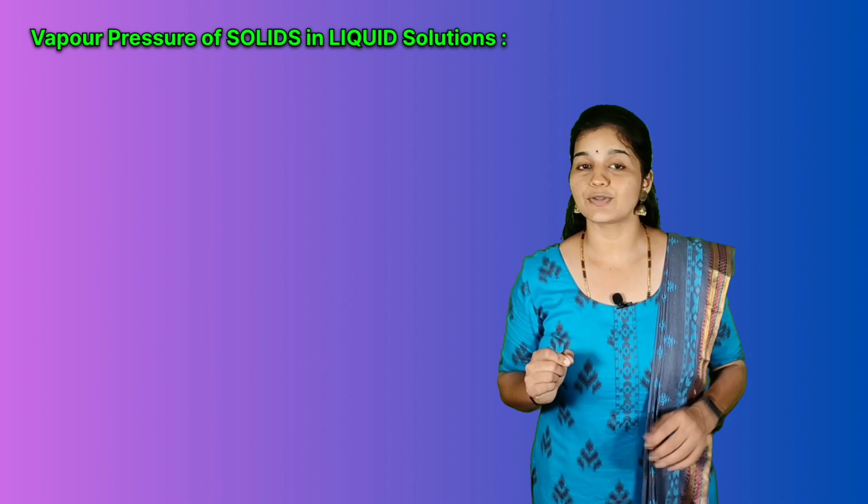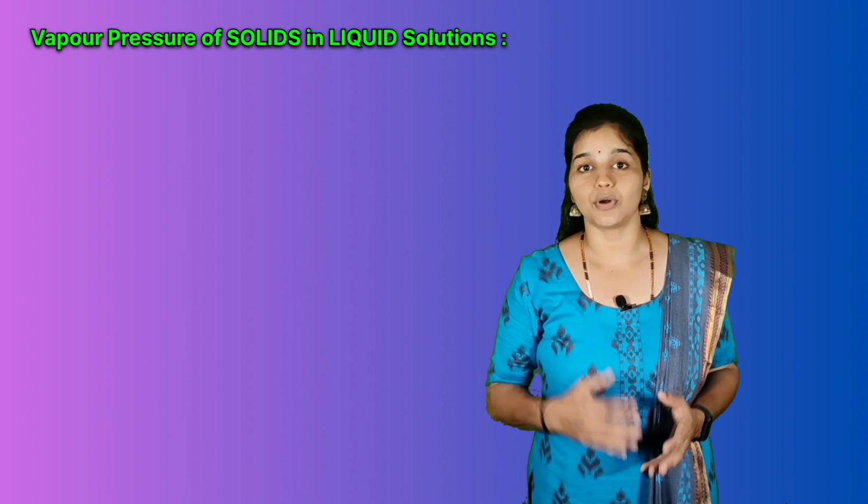Now let us discuss another important class of solutions: solids dissolved in liquids. Can you think of a few examples for solids dissolved in liquid? Sodium chloride, glucose, urea and cane sugar in water, iodine and sulfur dissolved in carbon disulfide are a few examples. If we speak about the physical properties of these solutions, a few properties are quite different from those of pure solvents. For example, let us consider vapor pressure.